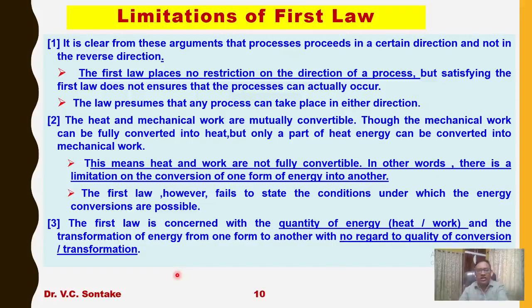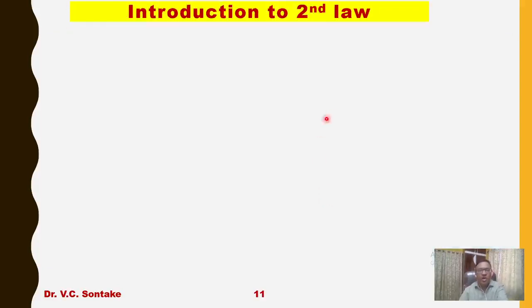So from there, the need arises for another law, the second law of thermodynamics. So, introduction to the second law. Here comes into the picture the second law of thermodynamics.